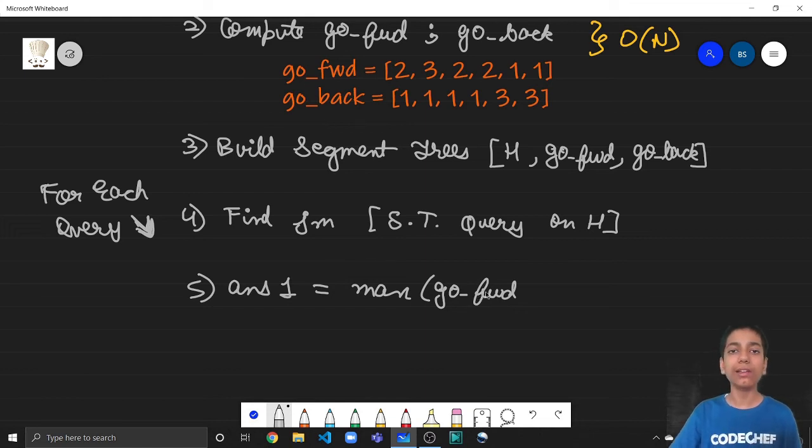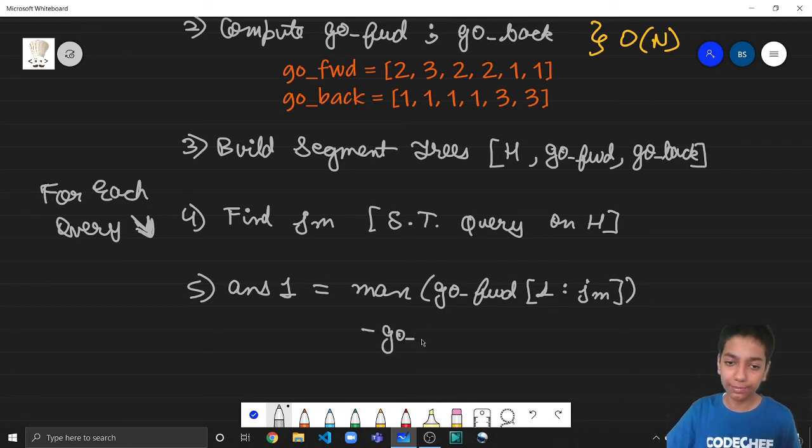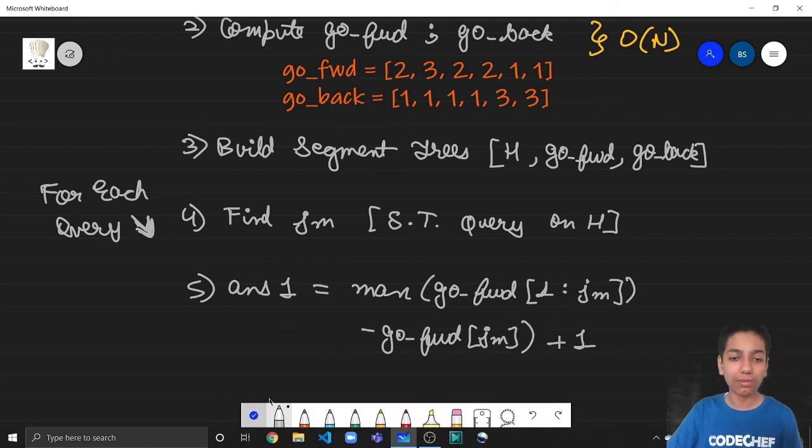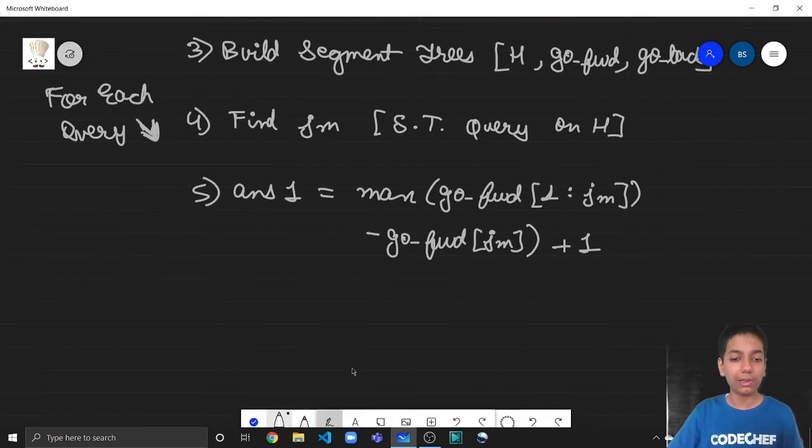Because we want to find it in log n instead of O(n). So answer 1 will be equal to the max of go forward from L, capital L, to JM, minus go forward of JM, plus 1. Fine. So this is what the answer 1 variable looks like.